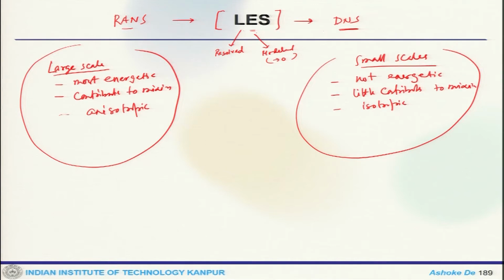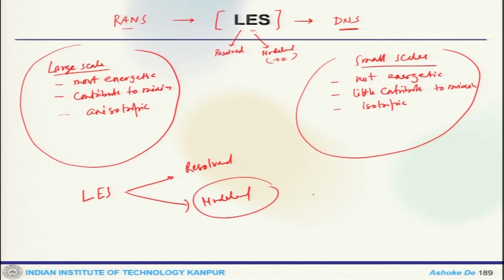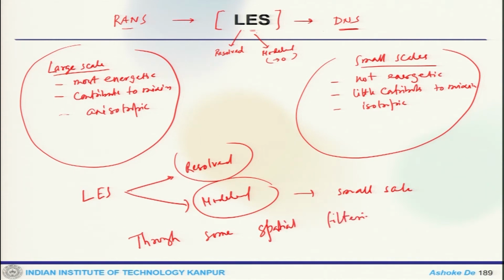As the small scale structures are universal in nature, LES decomposes into two components, one is the resolved component and the other is the model component. This is the modeling of the small scale structure, and this is the result of the mostly large scale and energy containing structure. This is done through some spatial filtering.